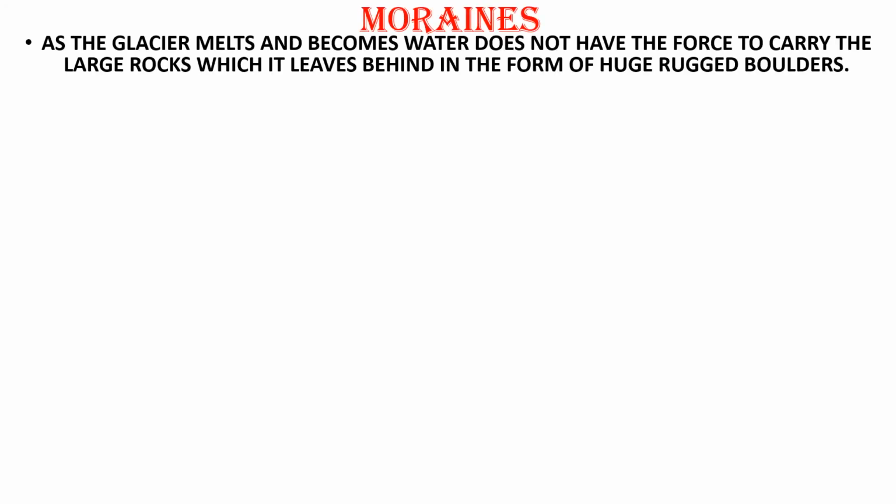Now the next form is moraines, amma. Moraines: as the glacier melts and becomes water, it does not have the force to carry the large rocks, which it leaves behind in the form of huge rugged boulders, like huge rugged boundary walls.